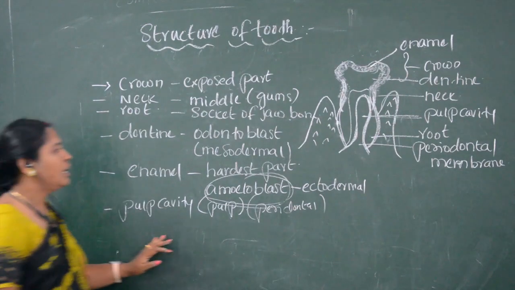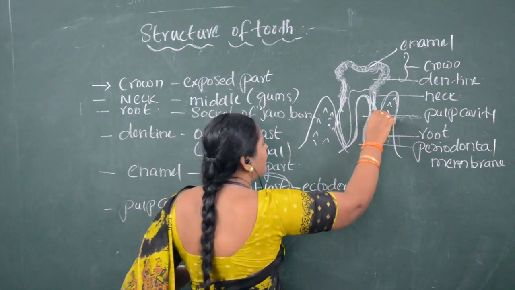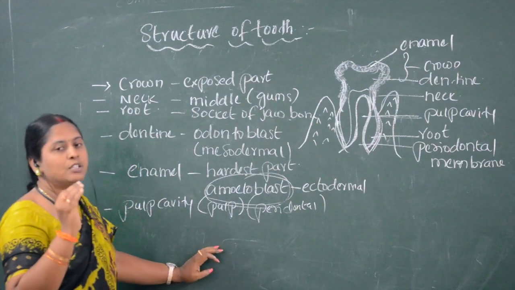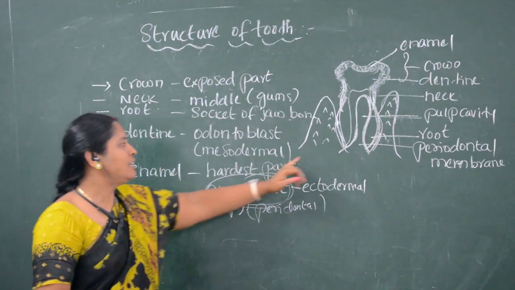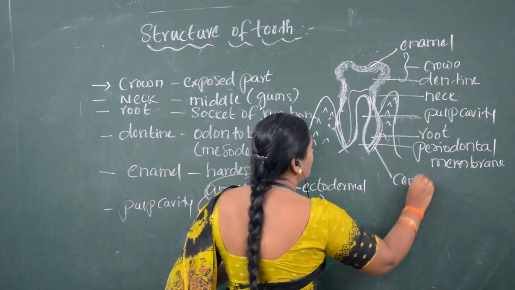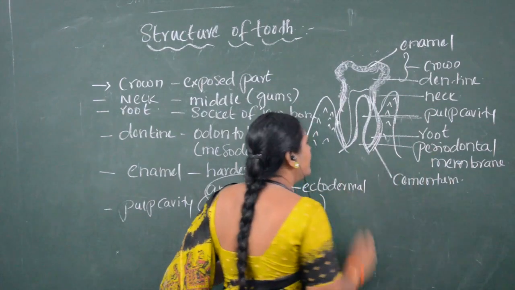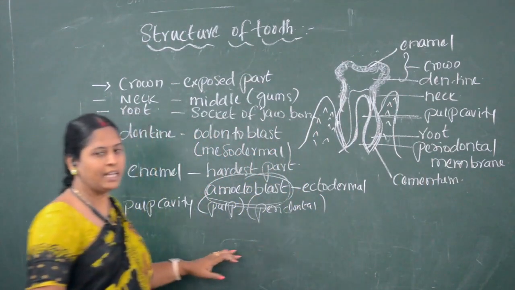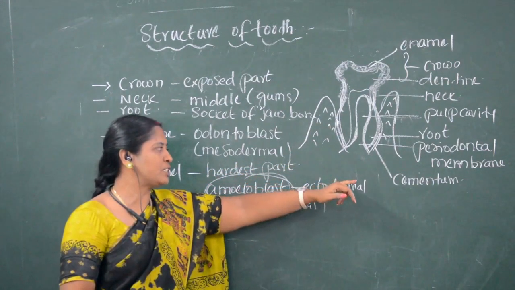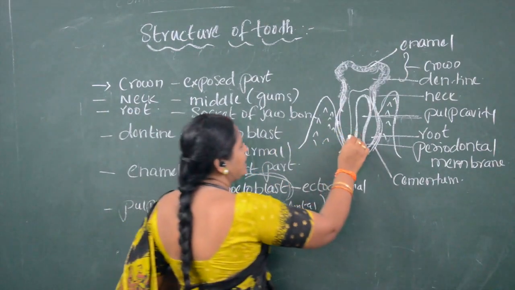Also, the root, which is the part of the tooth fixed in the socket of the jawbone, is lined with a substance called cementum.